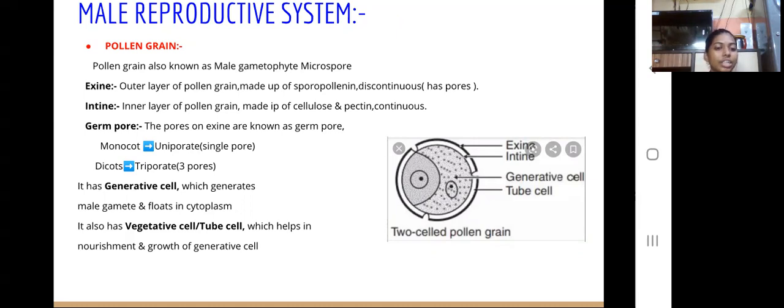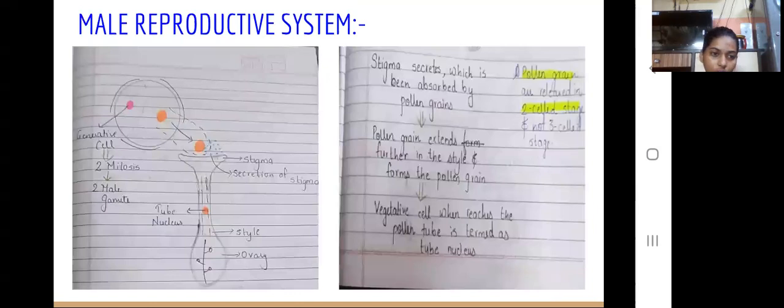It has a generative cell, which generates the male gametes. This is the generative cell and this is the vegetative cell, which helps in nourishment and growth of the generative cell and also in formation of the pollen tube. Now, the generative cell undergoes mitosis twice to give rise to two male gametes. Note that pollen grains are released at this stage.